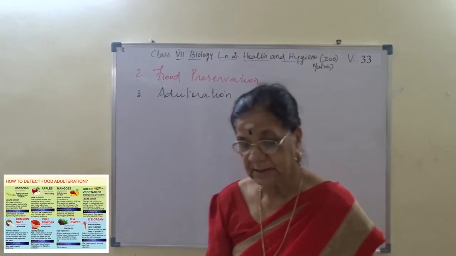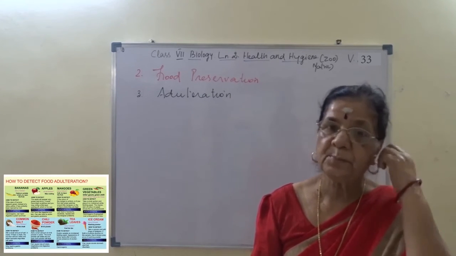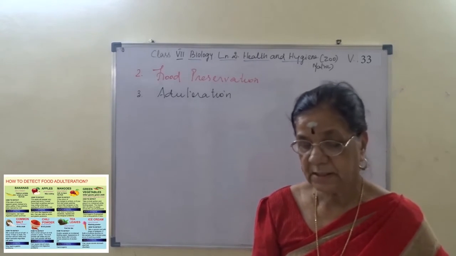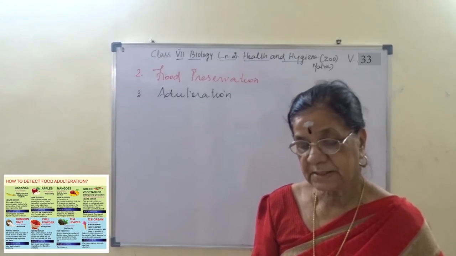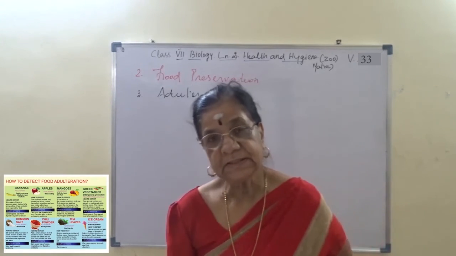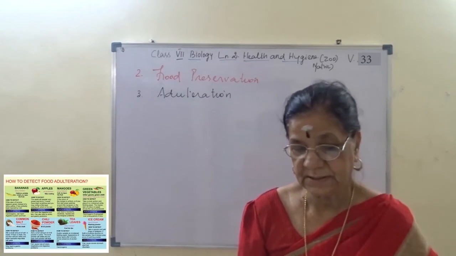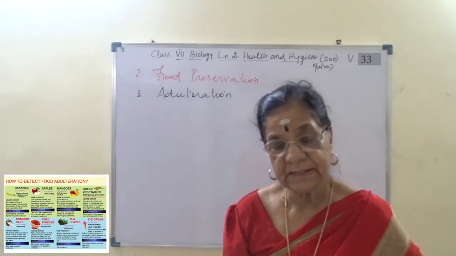So certain coloring material present in food may impart color to the cooked food. Example, red amaranthus, that is red amaranthus, and beetroot and leafy greens. But most food processed and sold in the market are artificially colored.